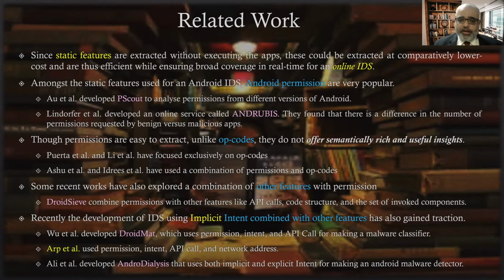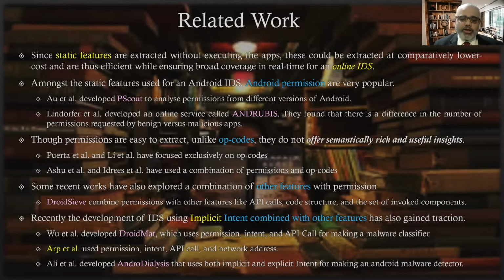Permissions have been one very common static feature, and a lot of work has been done on permissions because when an app is malicious, obviously you are calling for a particular permission, maybe to use your camera, your microphone, or the storage. Not so much work has gone into intents as into permissions. Then there are opcodes. Opcodes require disassembly. They are still static features because you can take the APK, extract the files from it, and disassemble those files.